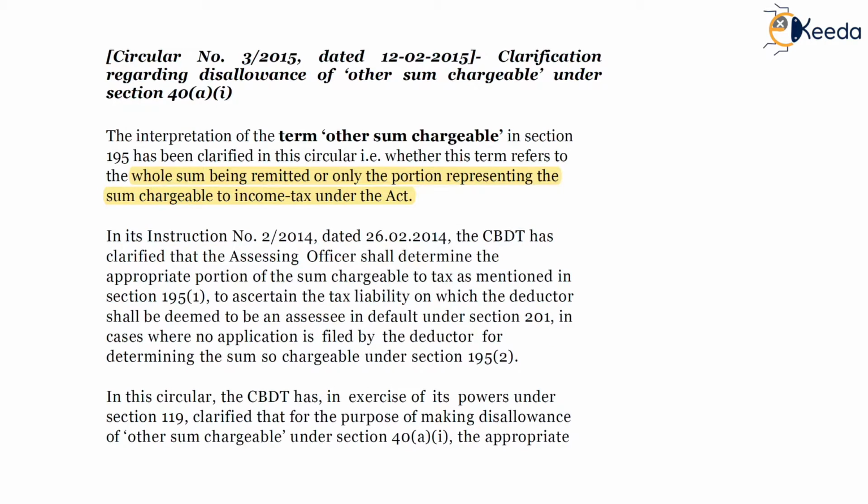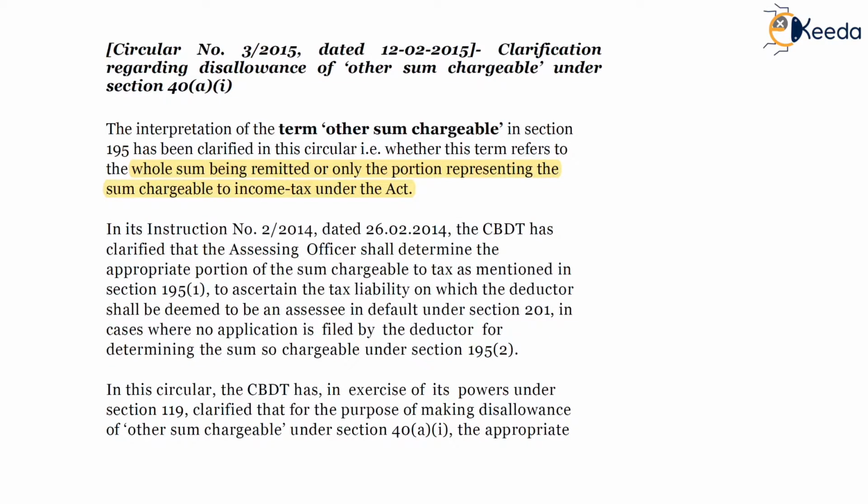So I will discuss what is relevant for section 40A1, meaning the assessing officer shall determine the appropriate portion of the sum chargeable to tax. Only on that portion will 40A1 ideally be applicable. This circular is relevant for section 195.